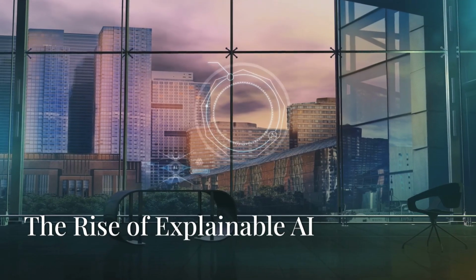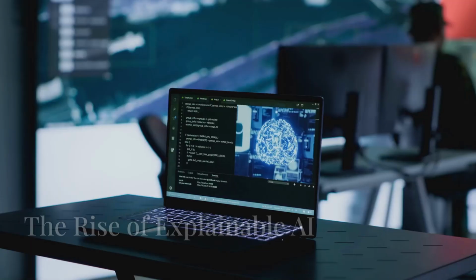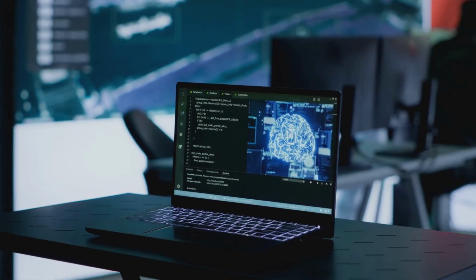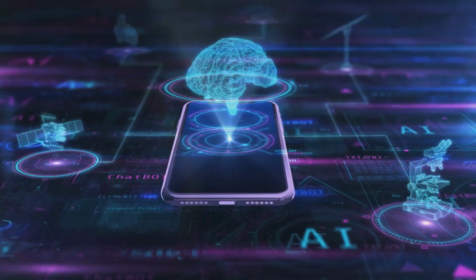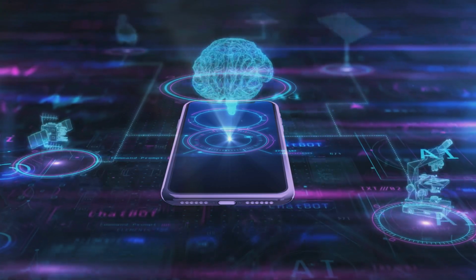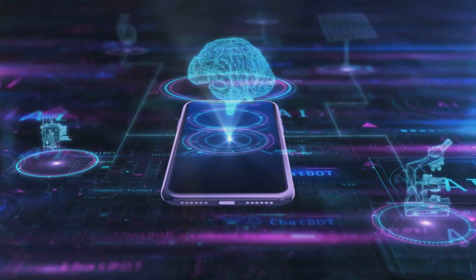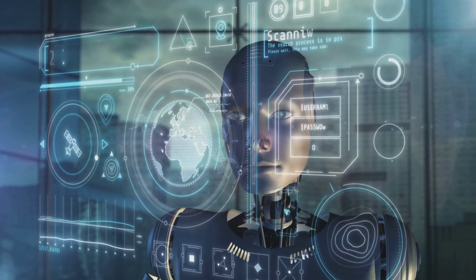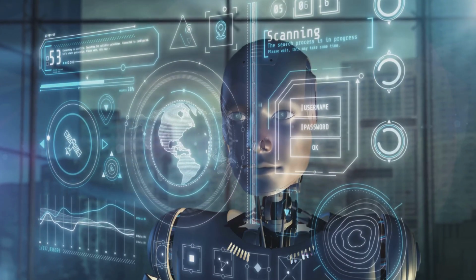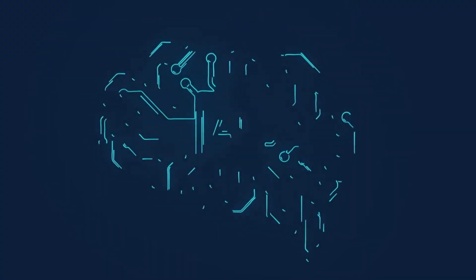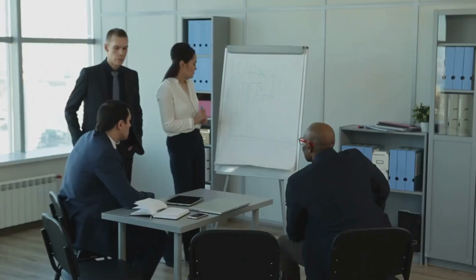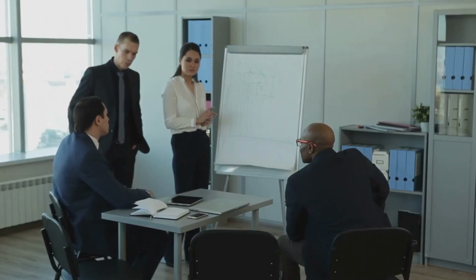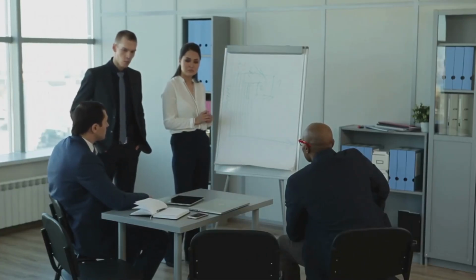Artificial intelligence is rapidly transforming our world. As AI systems become more complex, understanding their decision-making processes is paramount. This need for transparency has given rise to Explainable AI, or XAI. XAI is crucial for building trust and ensuring responsible AI development. It allows us to peer into the black box of AI and understand how decisions are made. This transparency fosters trust and allows us to identify potential biases or errors.